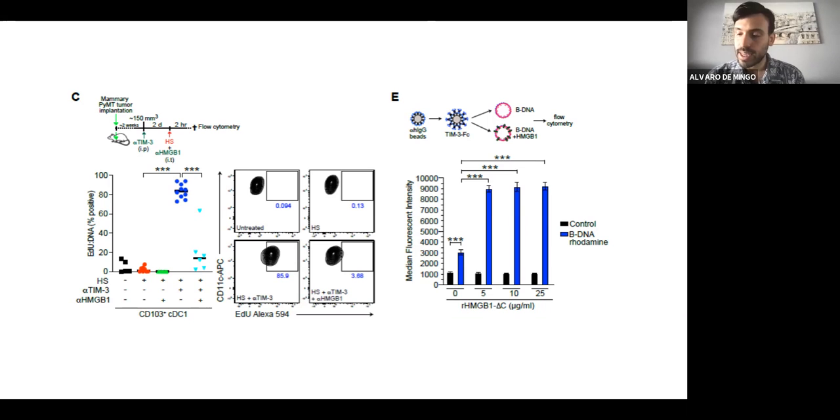On the other side, we have another experiment to see how the presence of recombinant HMGB1 enhances the activity of the beta DNA to bind to TIM-3 coated beads in vitro. So this suggested that TIM-3 was negatively regulating the DNA uptake by competing with HMGB1.